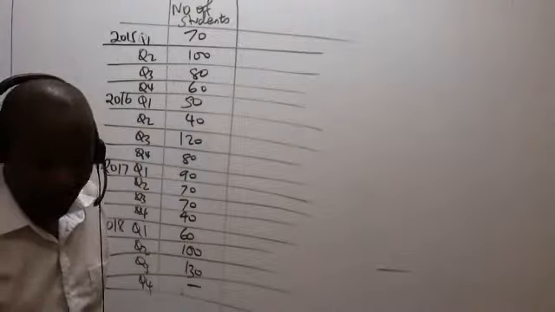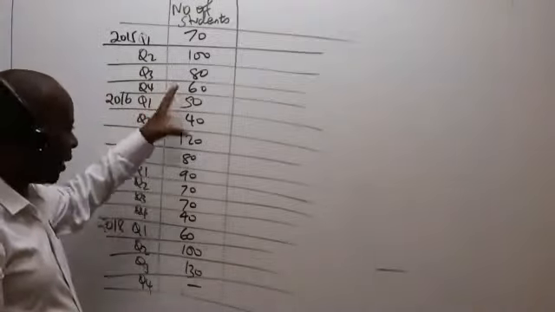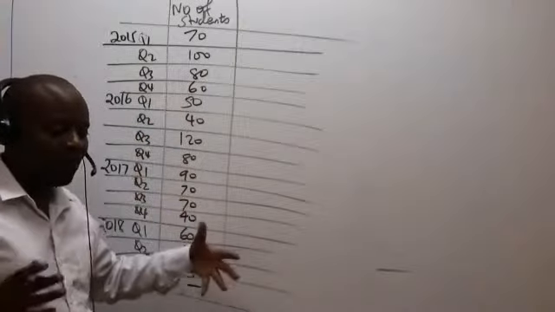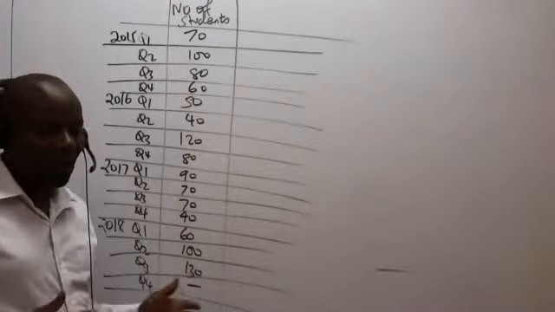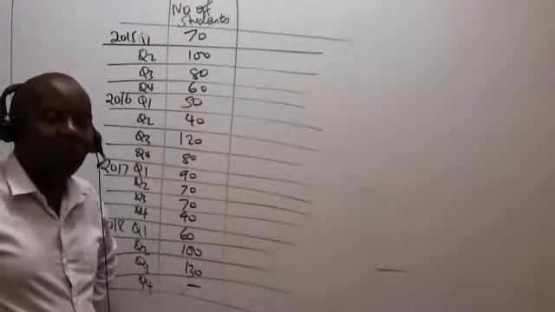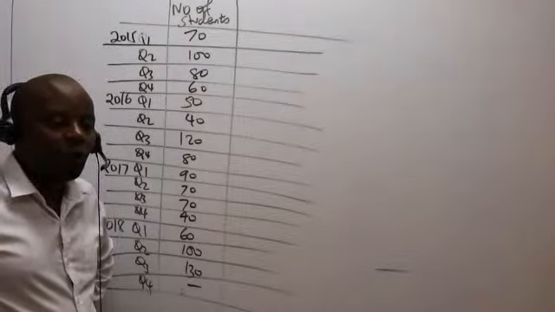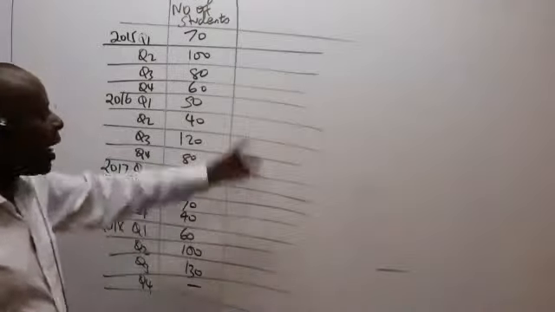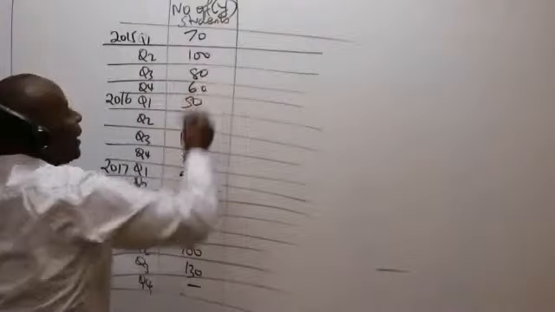Now, ladies and gentlemen, I would want you to, first of all, write down whatever we have here. It was given to me in form of a table that I've been able to capture in a column. So then what I would want to do right away is to analyze my number of students. This number of students basically is my time series.